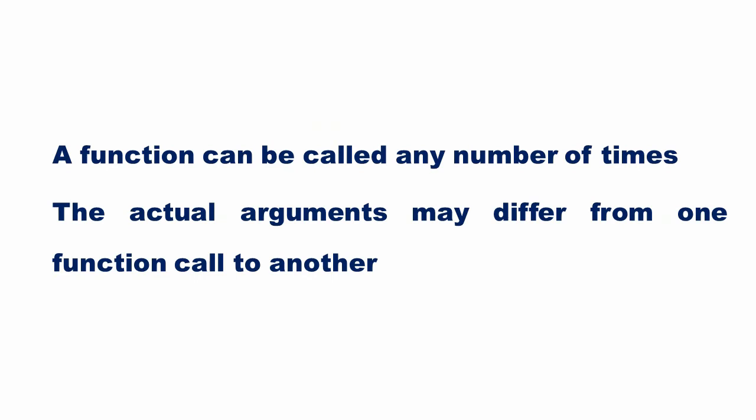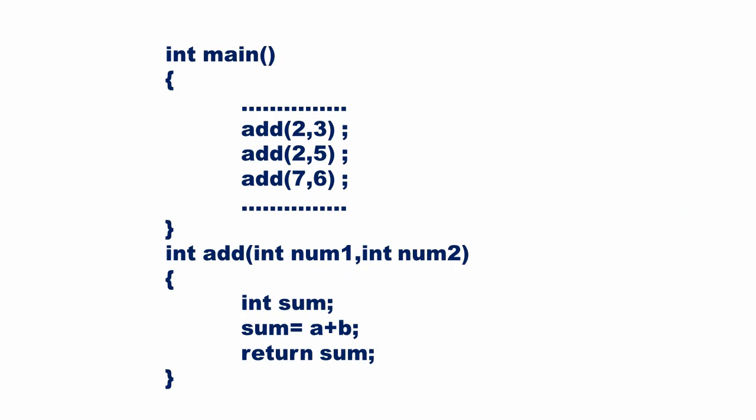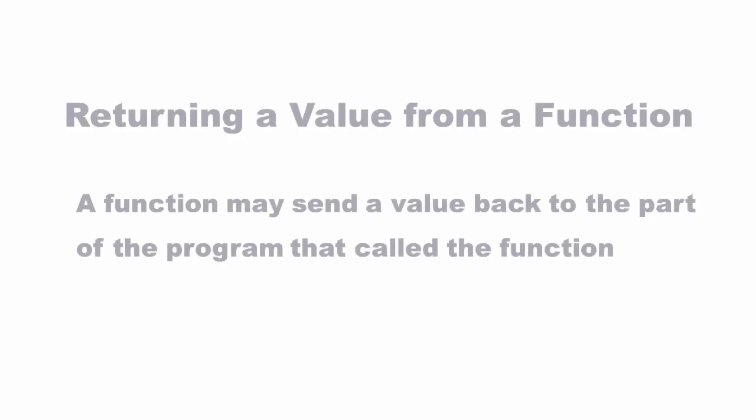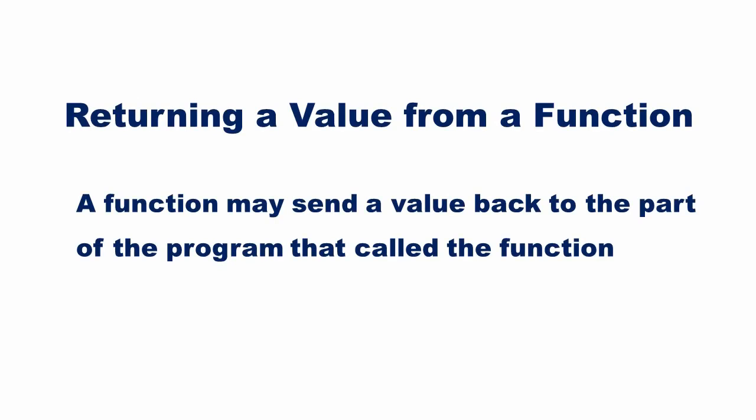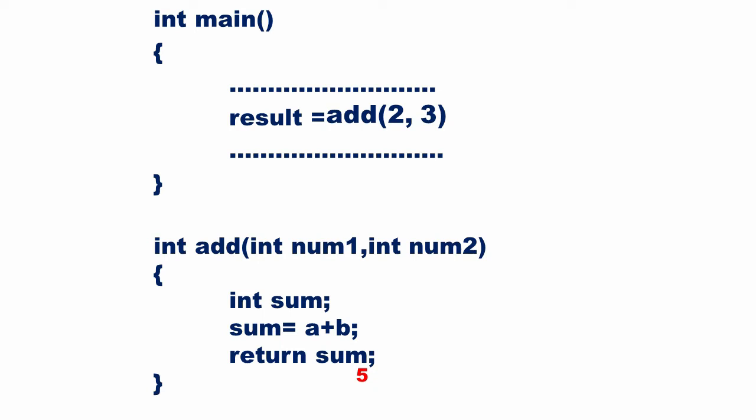A function can be called any number of times. The actual parameter may differ from one function call to another. Here, add is called several times with different arguments passed each time. A function may send a value back to the part of the program that called the function. Here, 2 and 3 is passed to the function add and the function returns back 5 to the main function. The function call will be replaced with value 5. Then 5 will be stored in the variable result using the assignment operator.